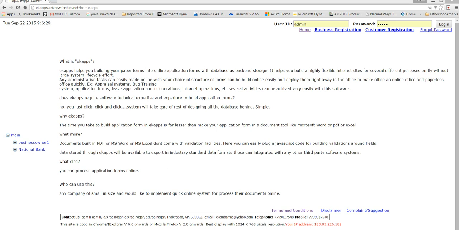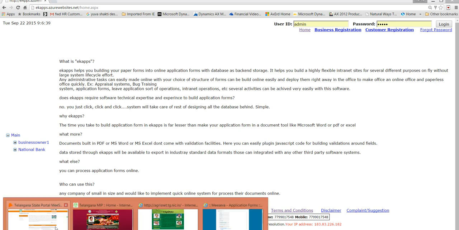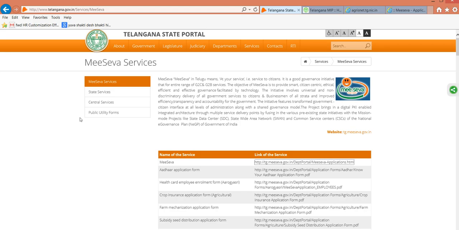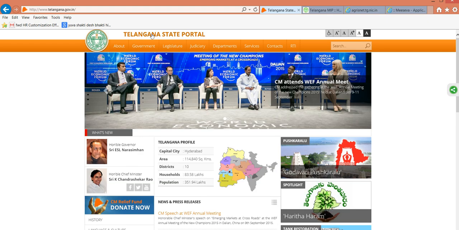So I'm just going into today's state, how it is at this moment. Here I have this web application that I have already started. This is the Telangana state portal today, and of course even before this, there was the Andhra state portal. It used to be like AP Online.